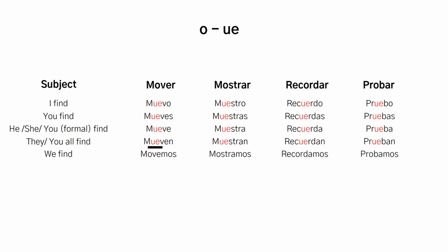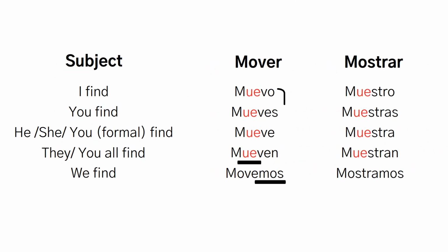O becomes UE when stress falls on the stem. The nosotros form keeps the regular O because stress shifts to the ending. Learn the pattern once, apply it everywhere. Here's what makes this powerful. You don't memorize individual verbs. You recognize the pattern. See a verb with O in the stem, check if it's a stem changer. If it is, you automatically know how to conjugate it.